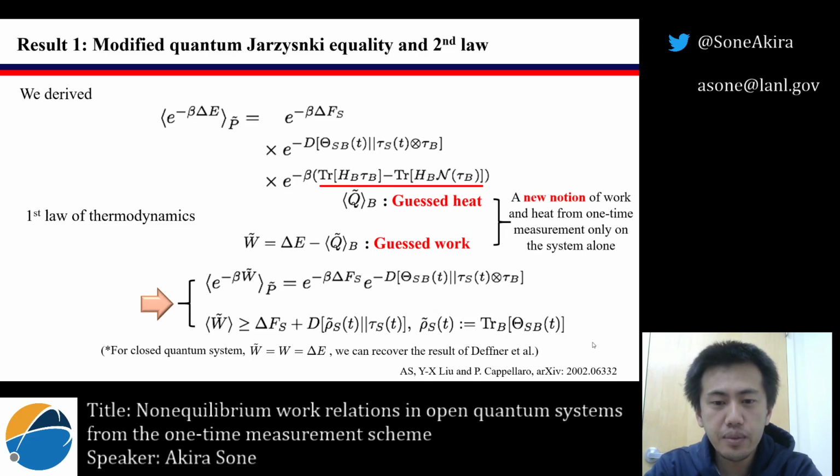So we indeed obtain a bound for the principle of the maximal guessed work that importantly only requires the knowledge of the system state only. Avoiding measurements on the bath is essential, as this bound describes the maximal usable and extractable energy the system can provide, which is of relevance for experiments and practical applications.